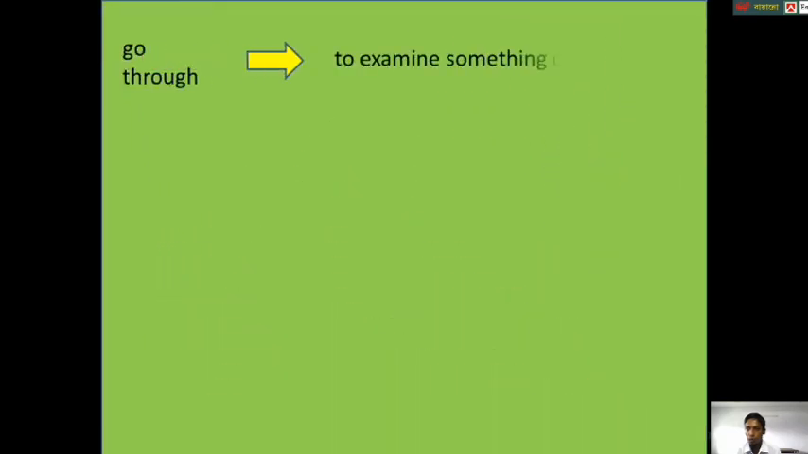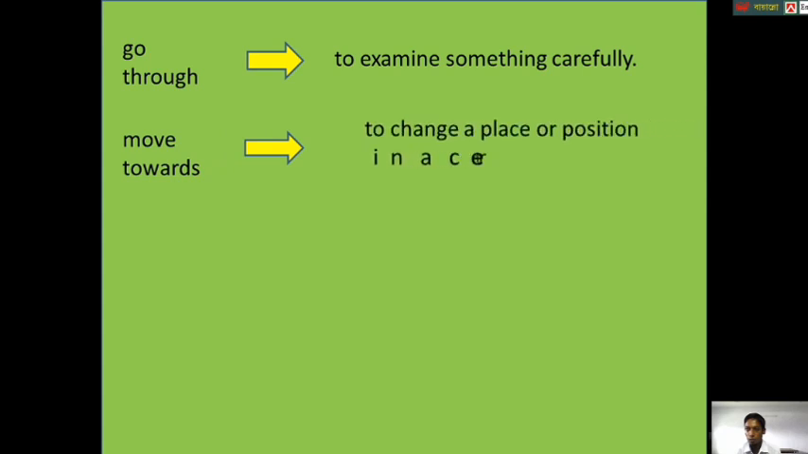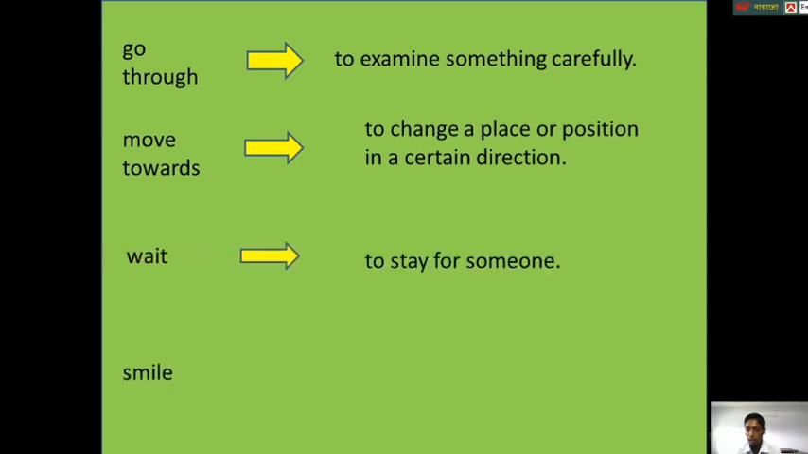Go through. Go through means to examine something carefully. Move towards, to change a place or position in a certain direction. Wait means to stay for someone. Smile. Smile means to express merriment.